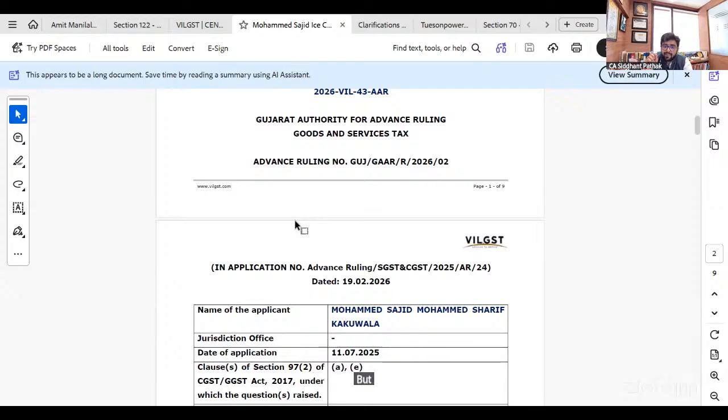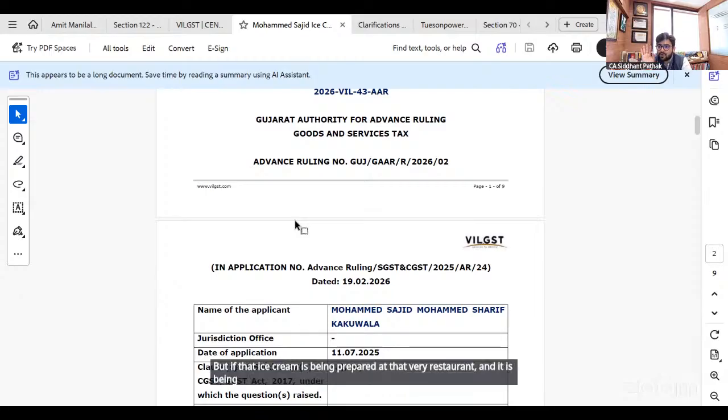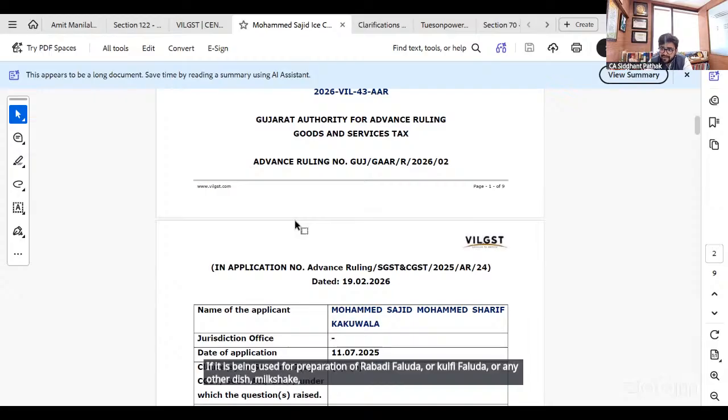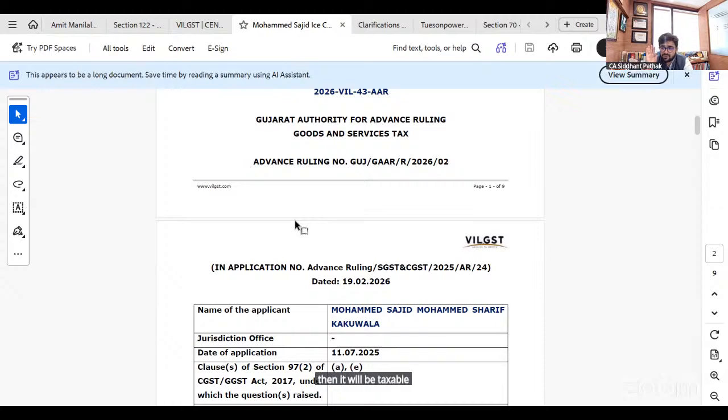But if that ice cream is being prepared at that very restaurant and it is being served to you along with other dishes or even standalone, then it will be taxable as restaurant service. If it is being used for preparation of rabdi faluda, kulfi faluda, milkshake or any other dish, and that is being served to the guest there, then it will be taxable as restaurant service. So this is the limited discussion with respect to this ruling. Gopal, I would request you to add anything if required.